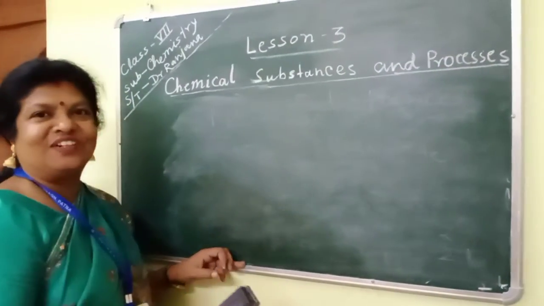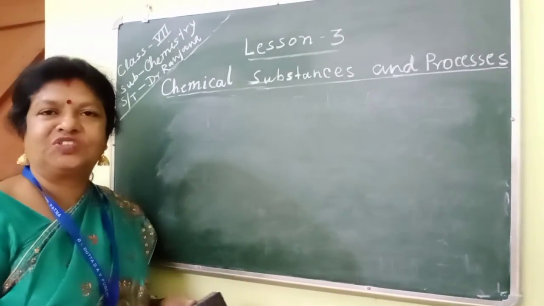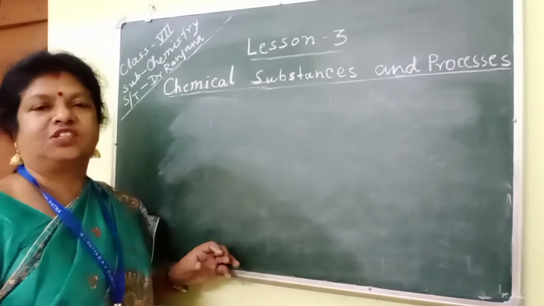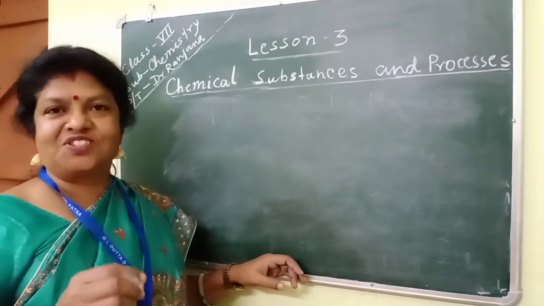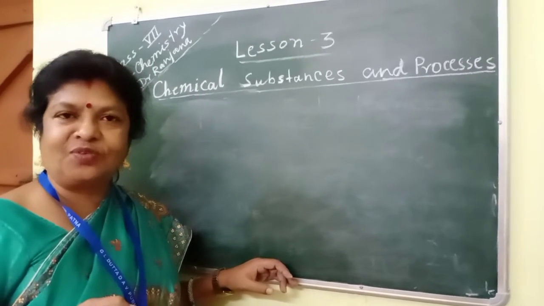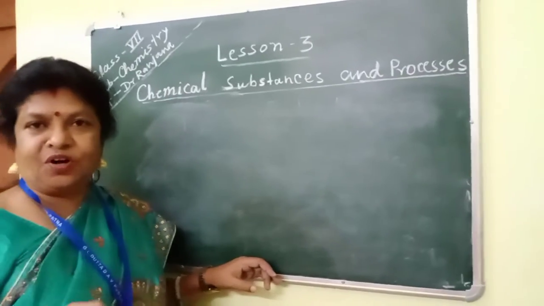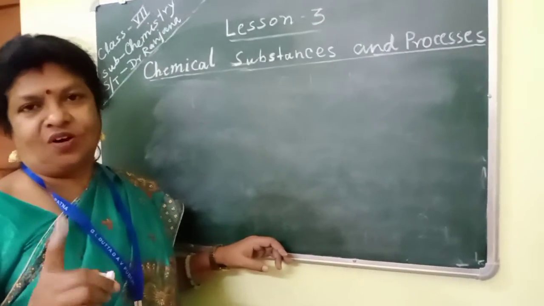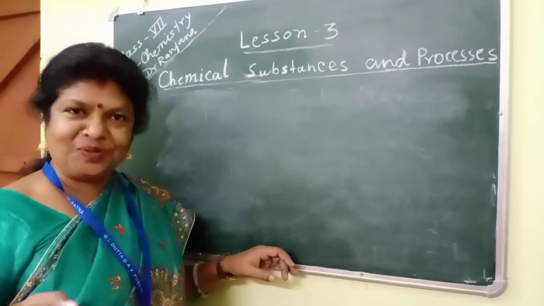Now we will try to learn how to write a chemical formula. What is a chemical formula, students? A chemical formula is the formula which shows the atoms present in that substance. Clear? So for writing a chemical formula, we must learn the symbol and valency of all elements and radicals which are given in your book.